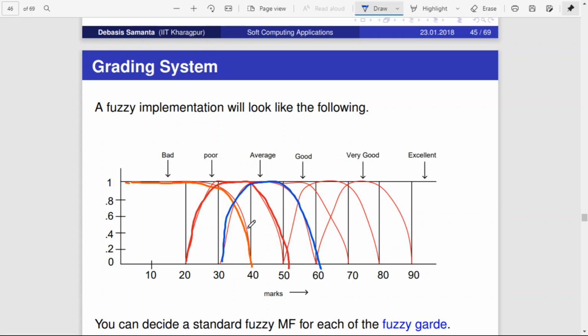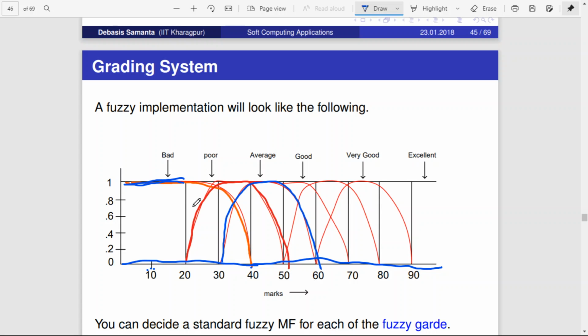So if you take this particular membership function, see, this is the universal values. The universal values range from 0 to 100. But this membership function corresponds only up to the value of 40. That is, anything less than 20, this membership function is going to result in 1, which means that it is going to say that that student is poor.